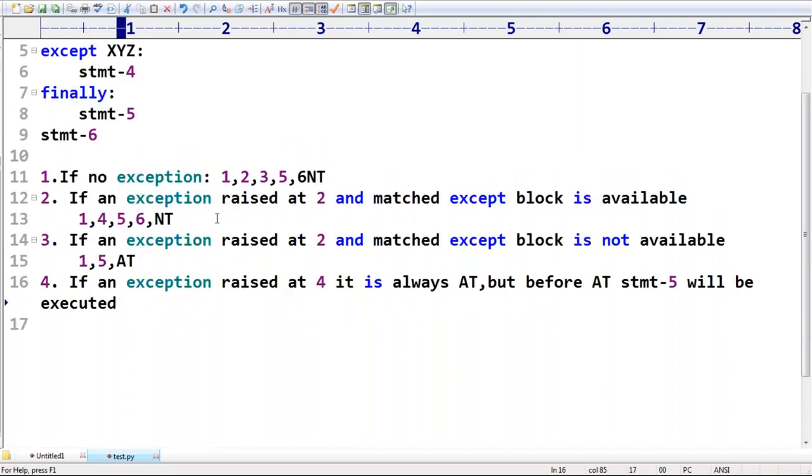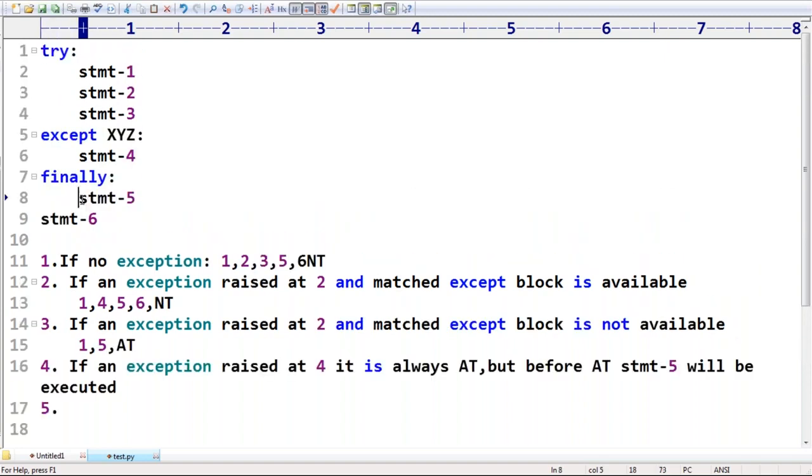Clear? Okay, sir, what is the last case? If an exception rises at statement 5, is it normal or abnormal termination? Abnormal. If an exception rises at statement 6, is it normal or abnormal termination? It is always abnormal. Remember that, sir.